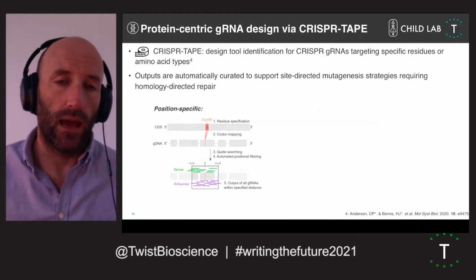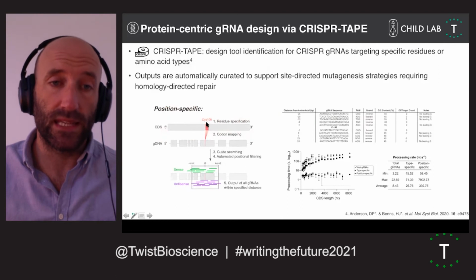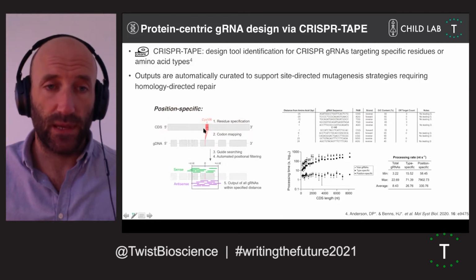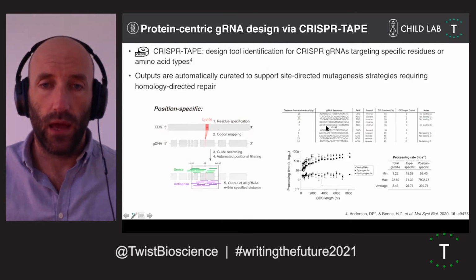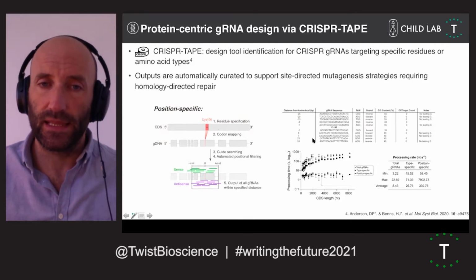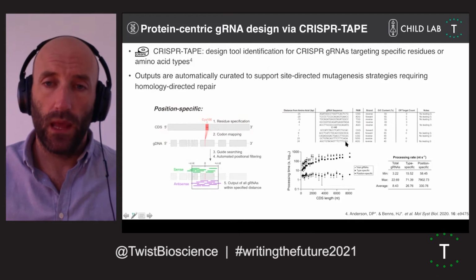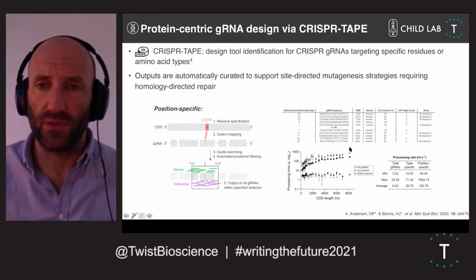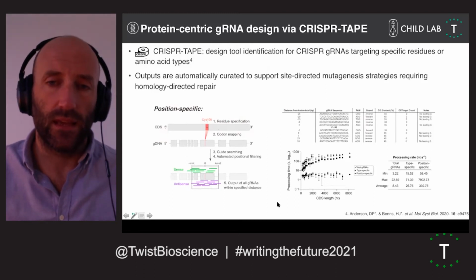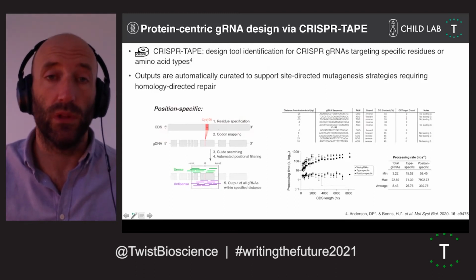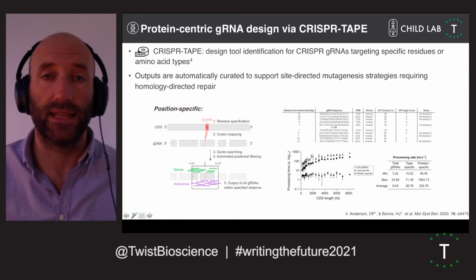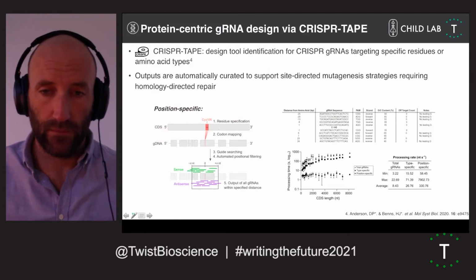And so our method allows you to specify a residue of interest, specify a nucleotide window surrounding that residue, and then it'll provide a guide output in increasing distance away from that site to help you prioritize your guides for optimal homology-directed repair. Because we're looking in a shorter search window, it turns out your search times are much faster as well. We found this a really useful tool, and hopefully you will too. It's available as a standalone resource and is hopefully user-friendly.